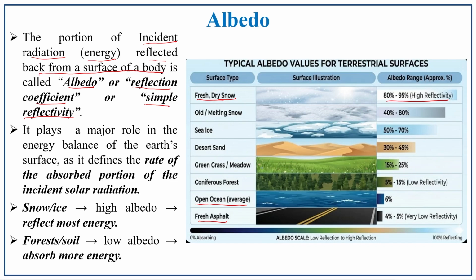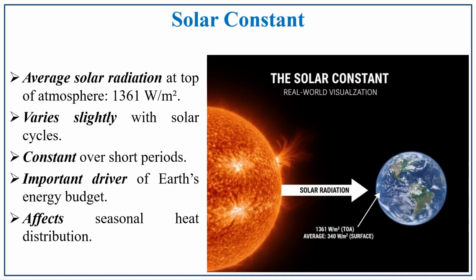It plays a major role in the energy balance of the Earth's surface, as it is defined as the rate of the absorbed portion of the incident solar radiation. So the snow and ice have high albedo, which reflects most of the energy, and forest and soil have low albedo, which absorbs more energy. So this is the major concept of albedo. Solar constant.